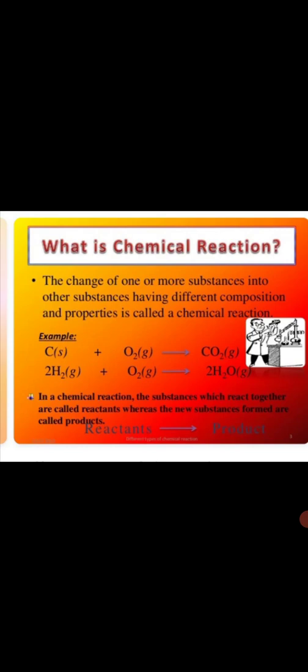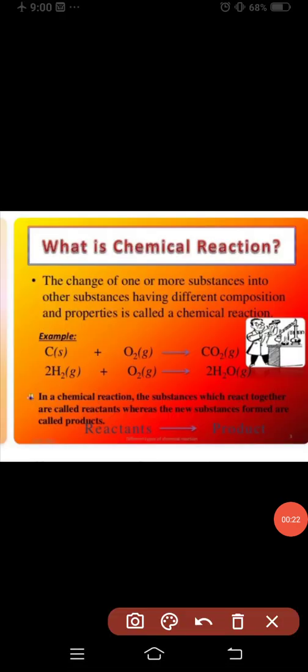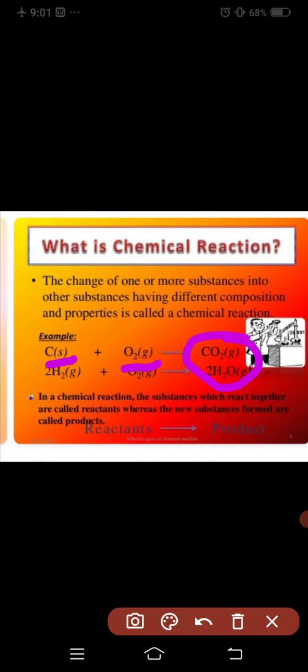So the change of one or more substances into another substance having different composition and properties is called a chemical reaction. So these are the examples of chemical reaction. When carbon is combined with oxygen, it forms carbon dioxide. So it is a change. So it is called a chemical reaction.